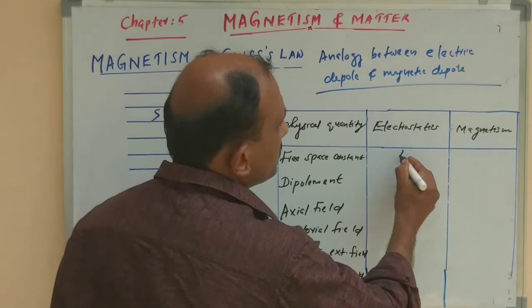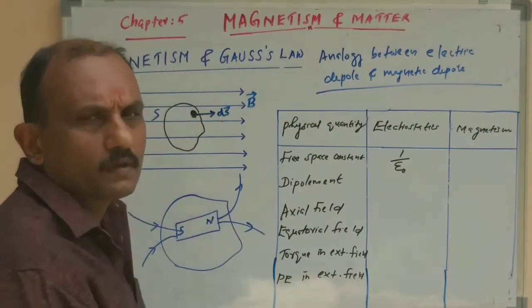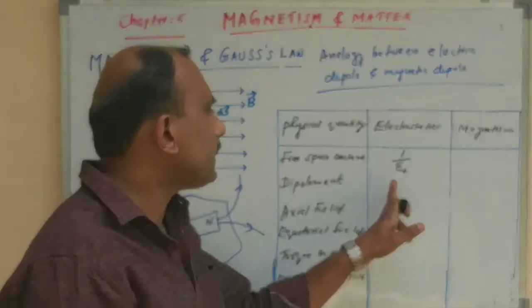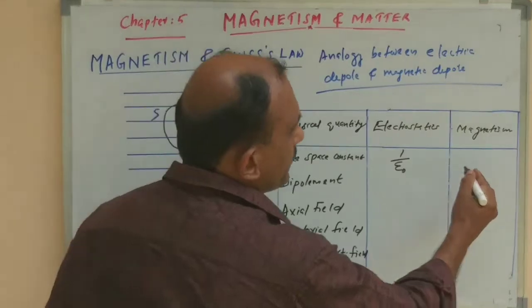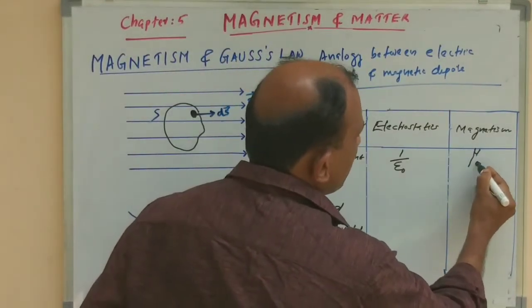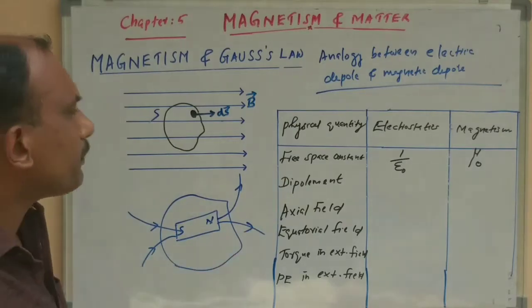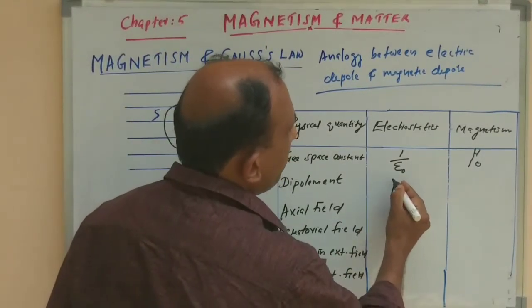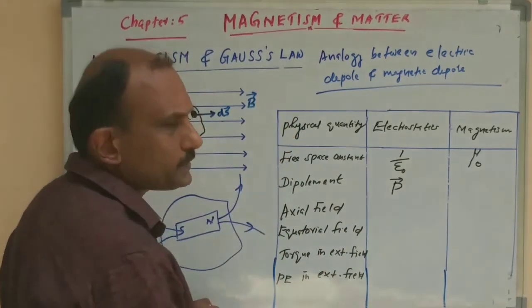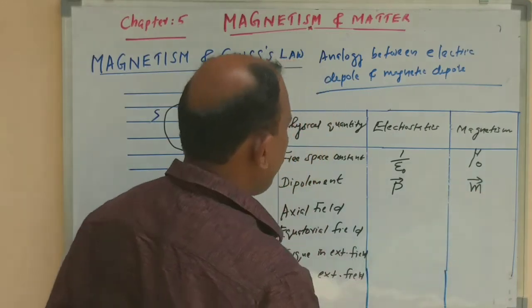In electrostatics, the quantity is 1 by epsilon naught, where epsilon naught is the permittivity of free space. The corresponding quantity in magnetism is mu naught, the permeability of free space. The electric dipole moment is denoted by P, and the corresponding magnetic dipole moment is denoted by M.